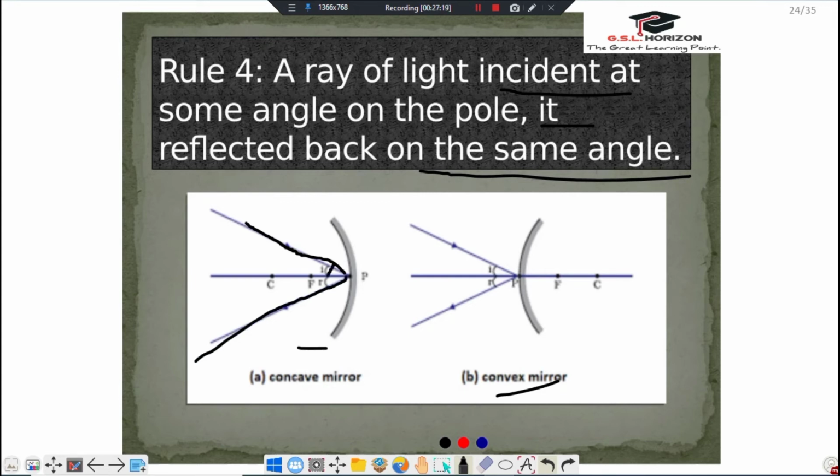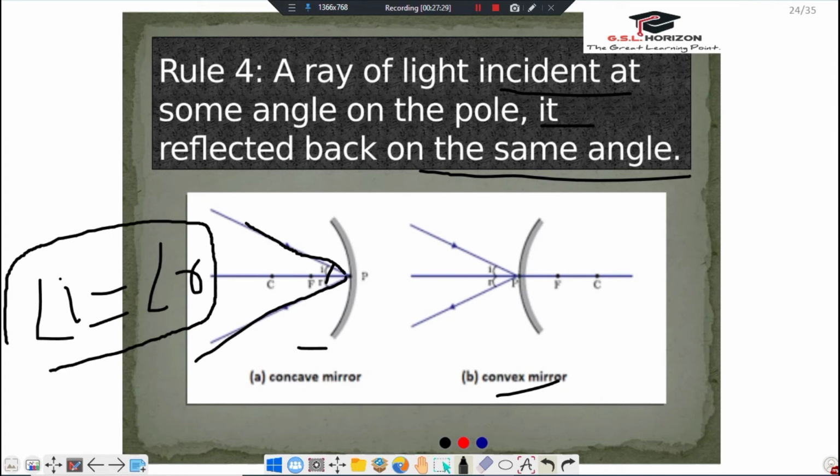So we can see angle I is equal to angle R. It is possible only when the incident rays of light fall on the pole. Okay, dear friends. Now comes to the next one.